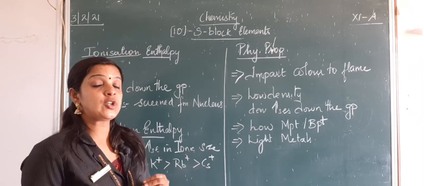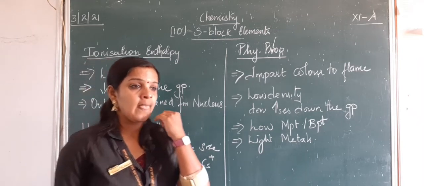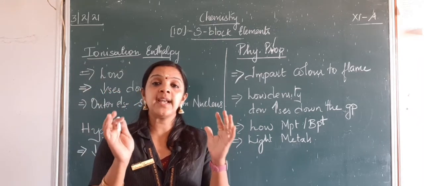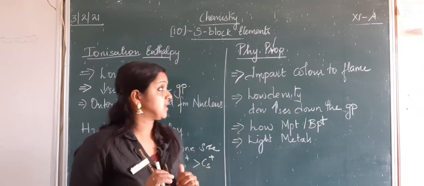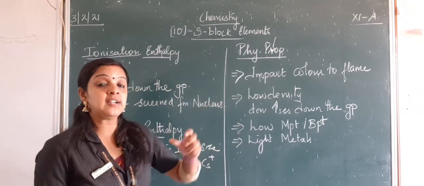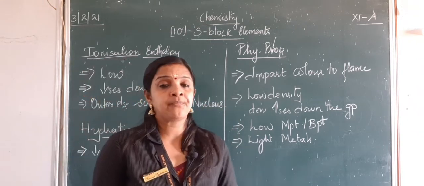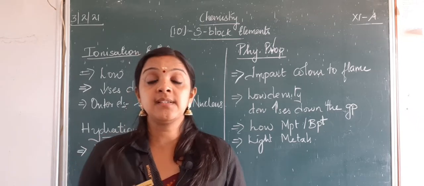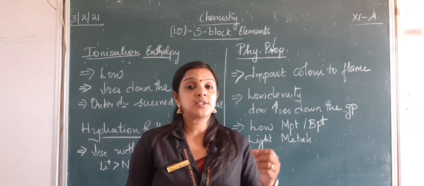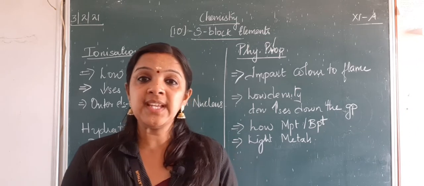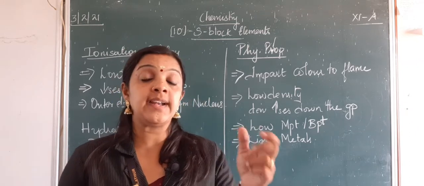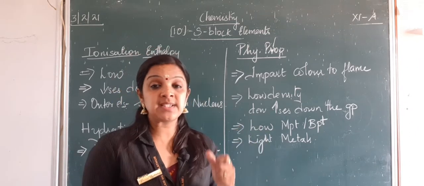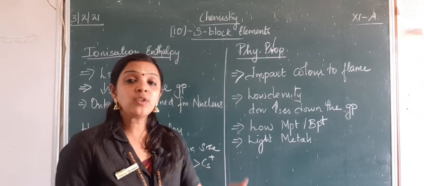Next, whenever we are talking about physical properties, we just look at how the element looks or the metal appears. These impart color to the flame. Most important, when you see alkali metals, they give a characteristic color to the flame, which is easy for us to identify those elements separately. Now why do they impart color?